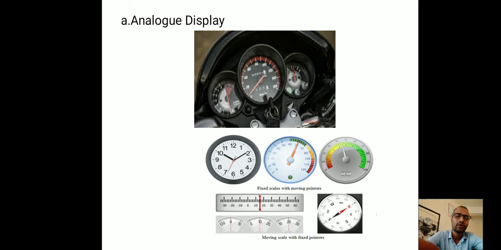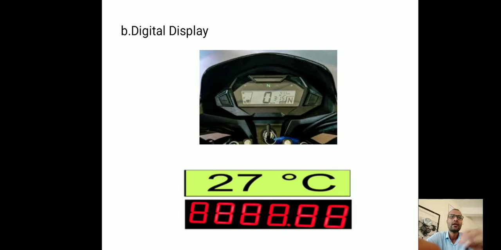Suppose take an example of the speedometer of this Honda new car. It directly shows a reading of speed when it is in working condition, suppose 30 km per hour, 20 km per hour, likewise. So clear friends. Then after that, digital display. Digital displays also come under the quantitative display, means in digital display also we get a certain exact value.